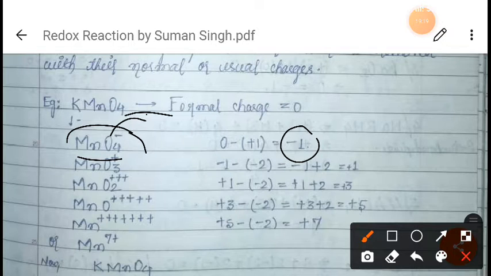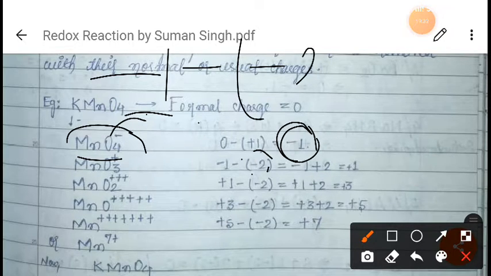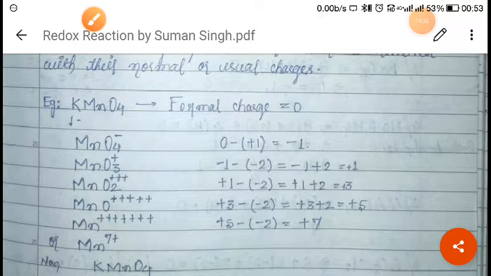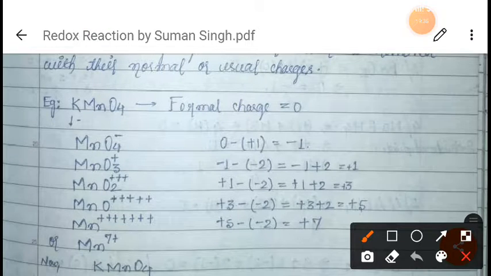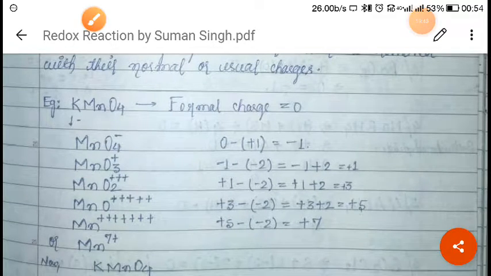So when we remove one oxygen, overall charge was -1, and removing oxygen means minus -2, so -1 minus -2. Now the overall charge for this MnO3 plus will be +1, right? It has become +1.